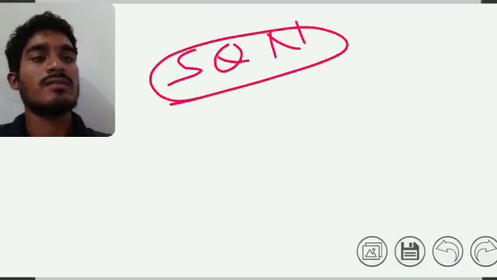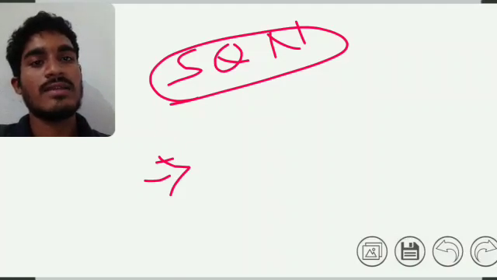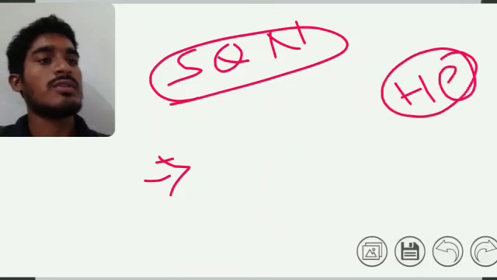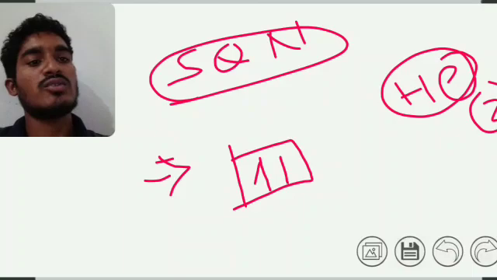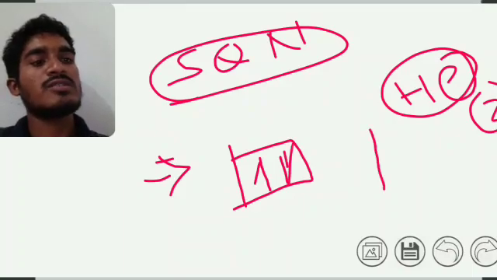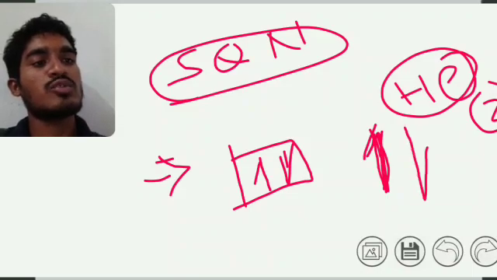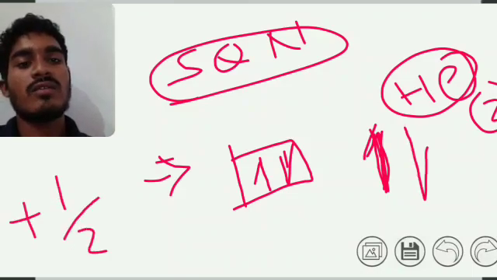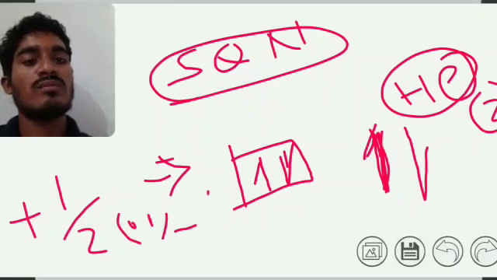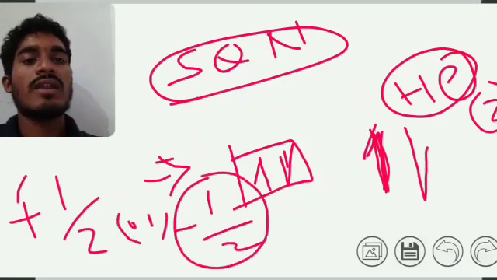For example, I will take the helium atom. The helium atomic number is 2. So the s orbital contains here 1 and 2. One electron is high spin and the other is low spin, with values plus 1 by 2 or minus 1 by 2, meaning parallel or anti-parallel directions.